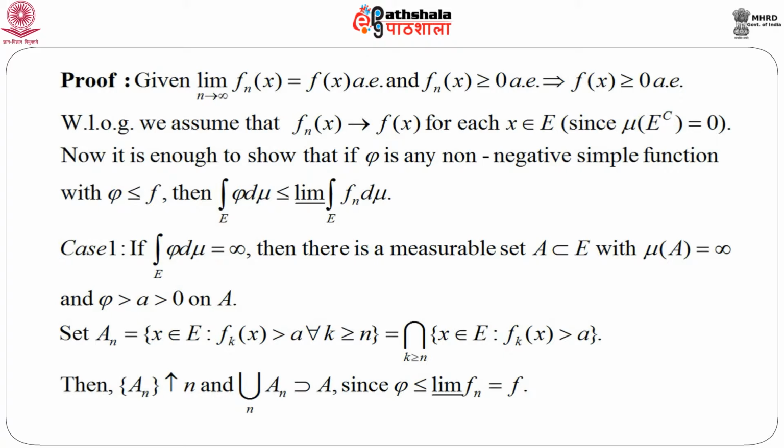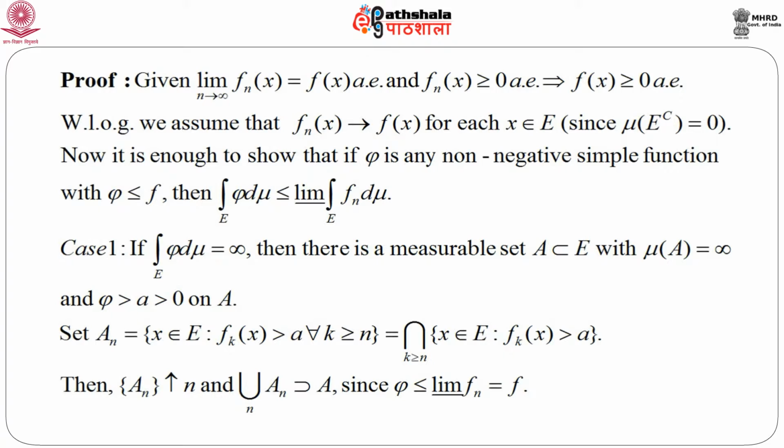Now, without loss of generality, since it is almost everywhere, we assume that f n x converges to f x for every x belongs to E, since mu of E complement equals 0. That means almost everywhere means that there is a set whose complement has measure 0.